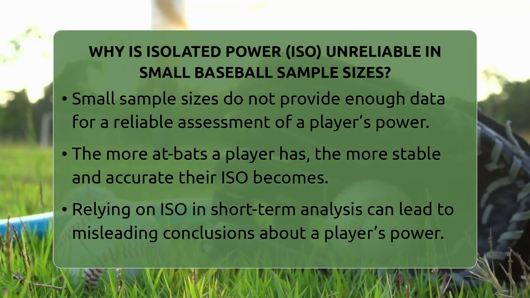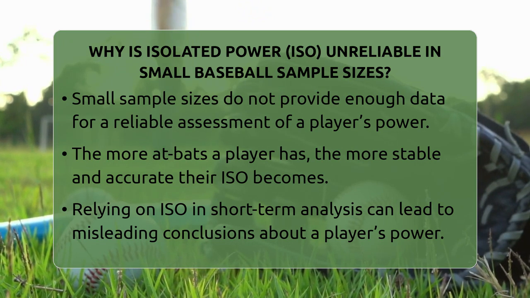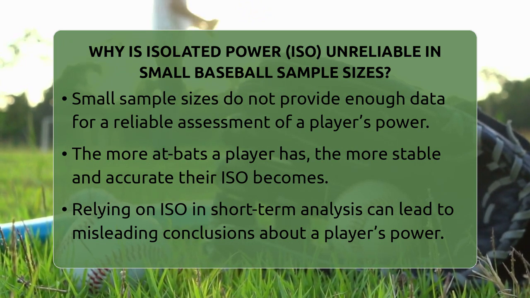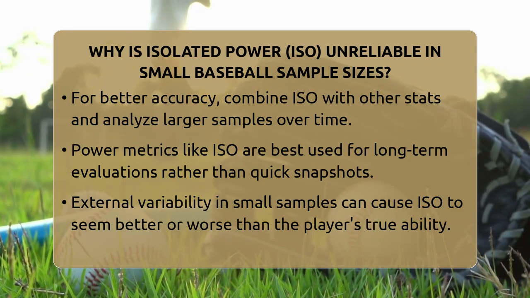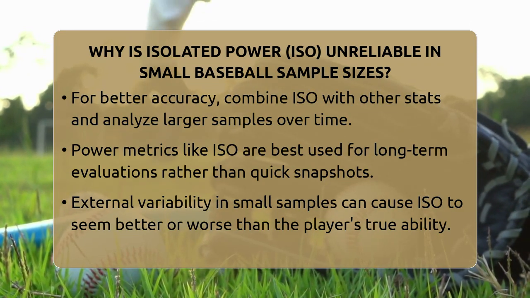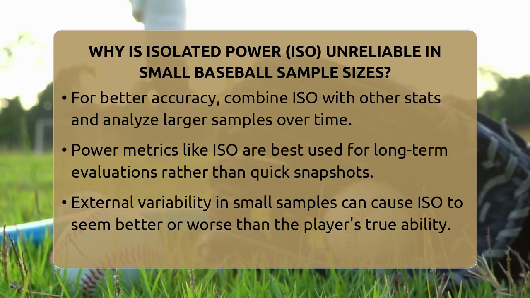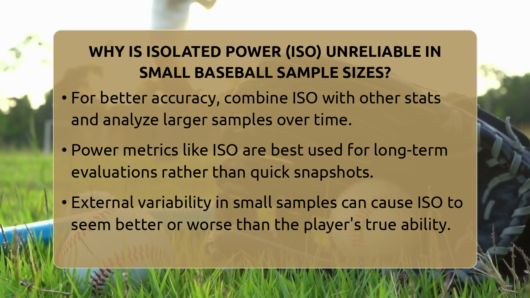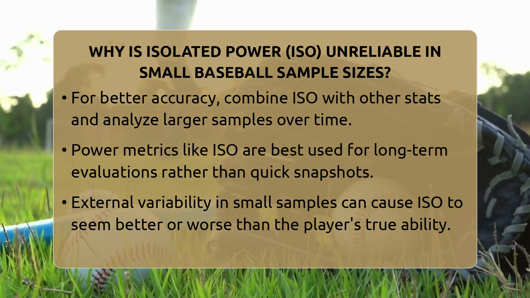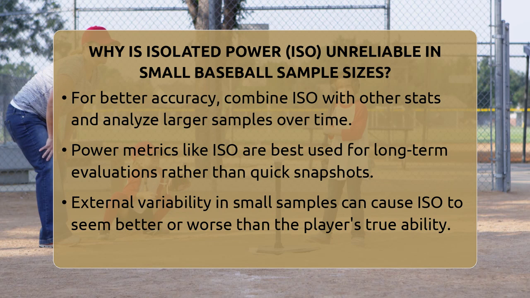Plus, external factors like ballpark size, weather, or the quality of pitchers faced can influence extra base hits in a short span. These factors can make ISO seem better or worse than it actually is. So, when analyzing players with only a handful of games or at-bats, ISO can be very misleading. It's a useful tool for long-term evaluation, but not for quick snapshots.